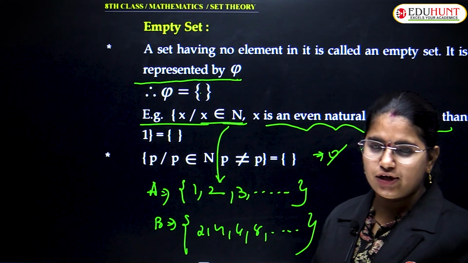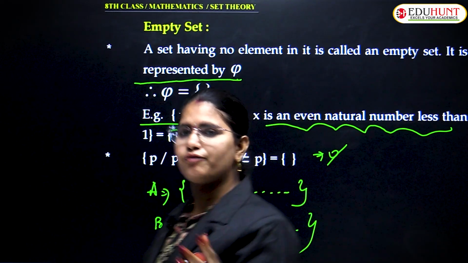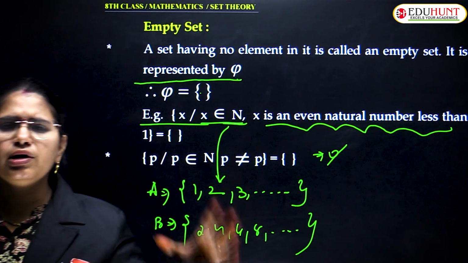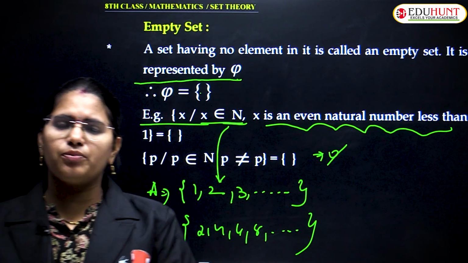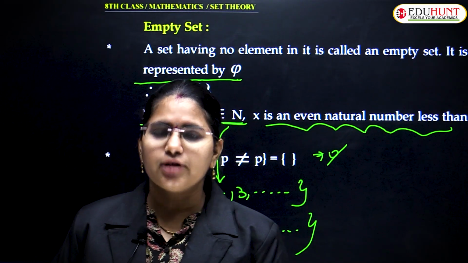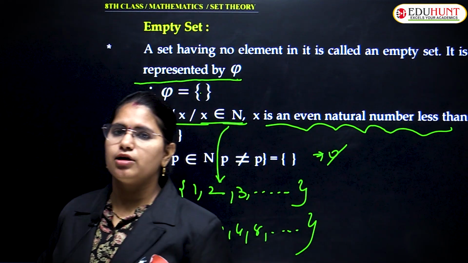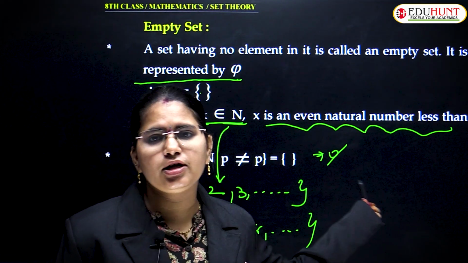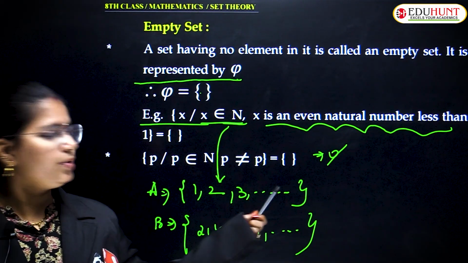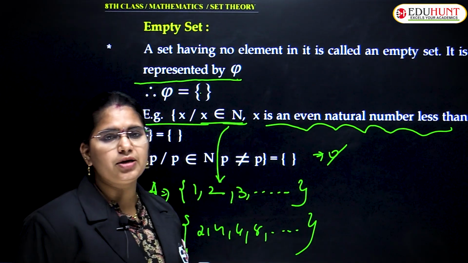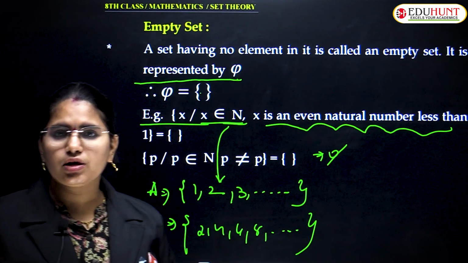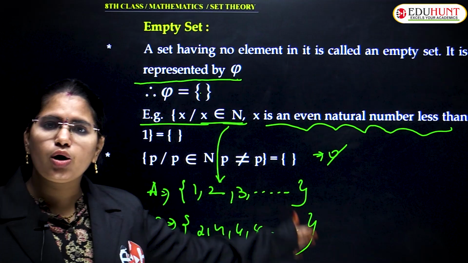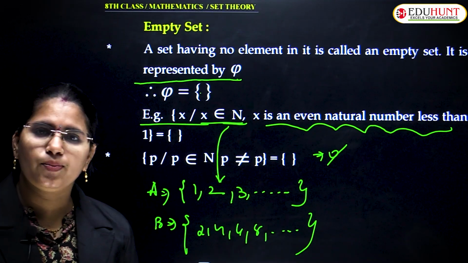Did you understand in which case you'll find empty sets? If you don't find any common element between two different sets, then you can say it is an empty set. It should satisfy the given property first of all. The elements whatever you are putting in the curly braces should satisfy the given property. But it does not. Yes or no?